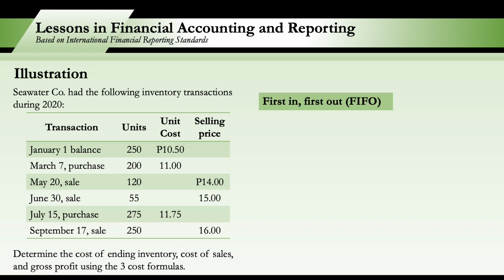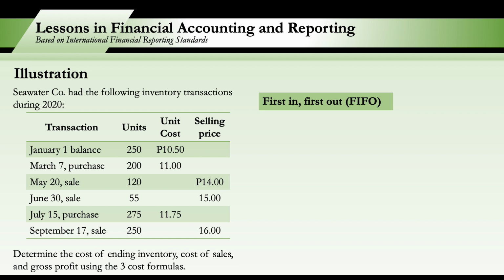Okay, so now let us discuss the same problem, but this time using the FIFO cost formula. First in, first out. So again, we will determine the cost of ending inventory, which is at 300 units. The cost of sales, which is at 425 units. And our gross profit. So first, cost of ending inventory. So, di ba, as we mentioned, we have a 300 units of ending inventory. So, kung first in, first out ito, ang una nating nabenta ay yung nasa unang balance, January 1, at yung sumunod na purchase na March 7.